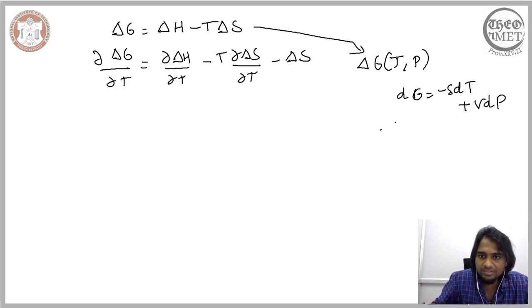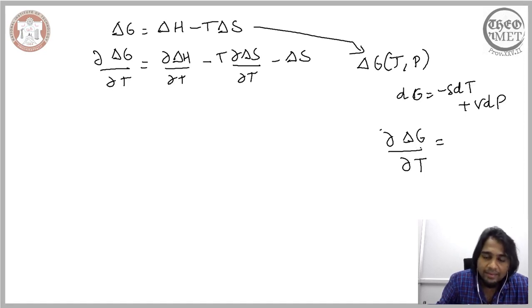Now, consider the change in the Gibbs free energy with respect to temperature again. We are not considering just the change in the Gibbs free energy, but we already have a change in the Gibbs free energy, delta G, with an influence of temperature. For that delta G, we want to see how it changes with respect to temperature. When you consider it with respect to temperature, this whole term vanishes, because with respect to temperature, the pressure term is constant, so this whole term vanishes.